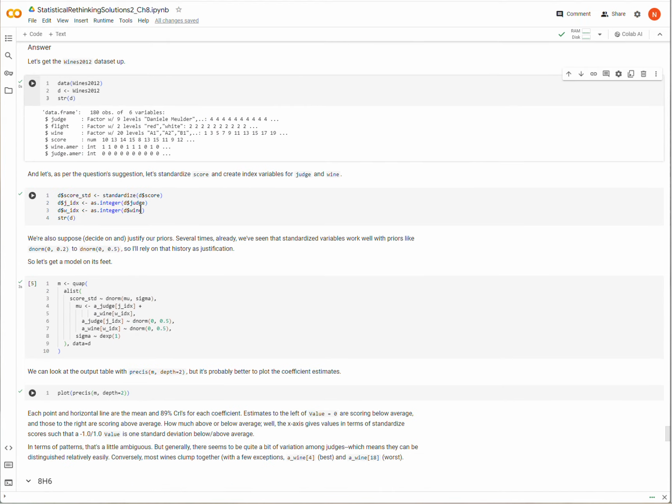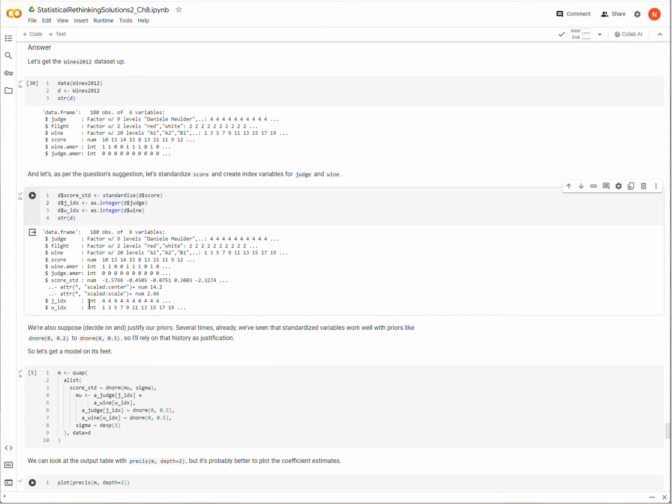The question suggests that we standardize the data, so that's what we're going to do here. I'm going to standardize score, and then I'm also going to take these individual judges and turn them into integers so that we can enter them into our regression as an index variable. So we've added these to our data set.